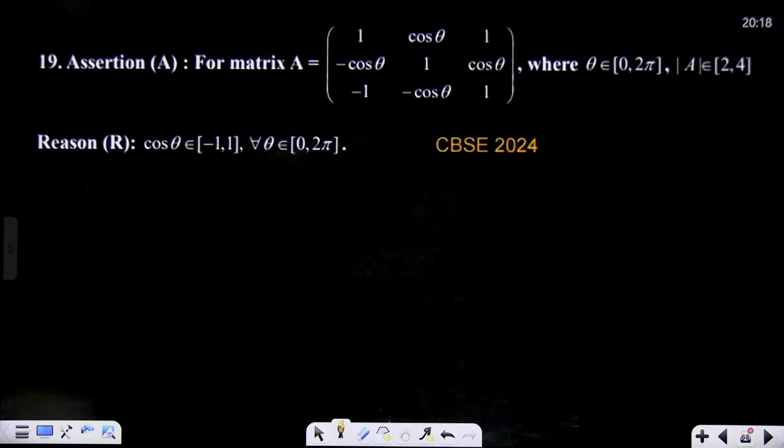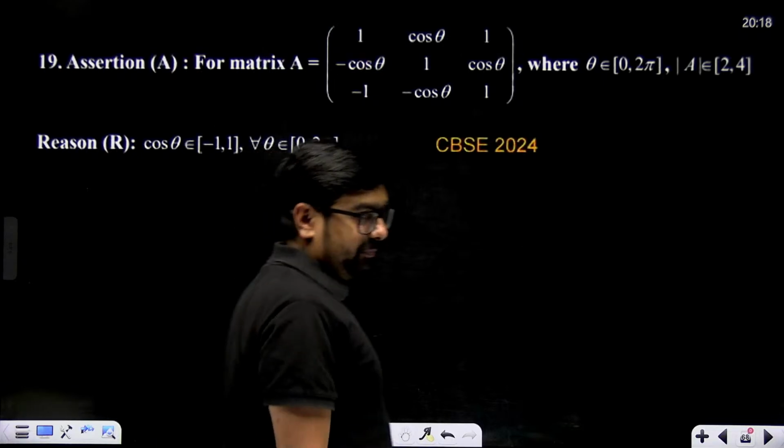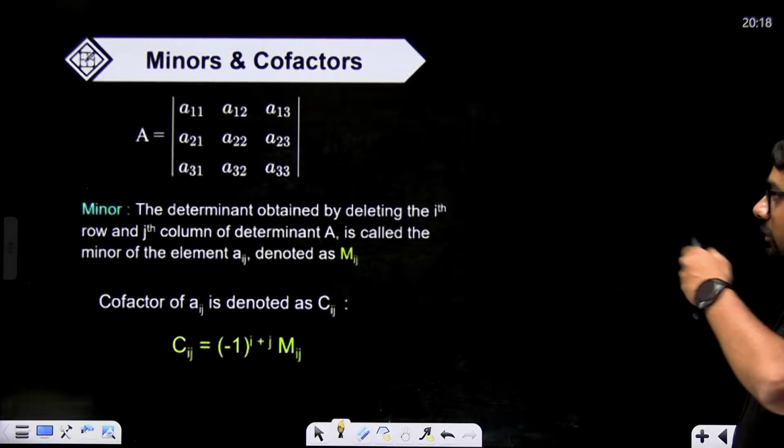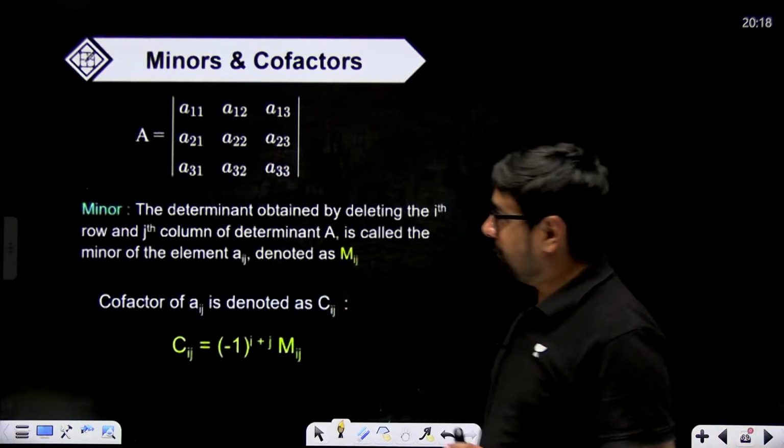Actually, we have to learn to solve a 3 cross 3 matrix first. Okay, I'll tell you how to solve a 3 cross 3 matrix first, then only we can come to this question. If you have solved it, very good. Otherwise, I'll tell you how to solve this question.